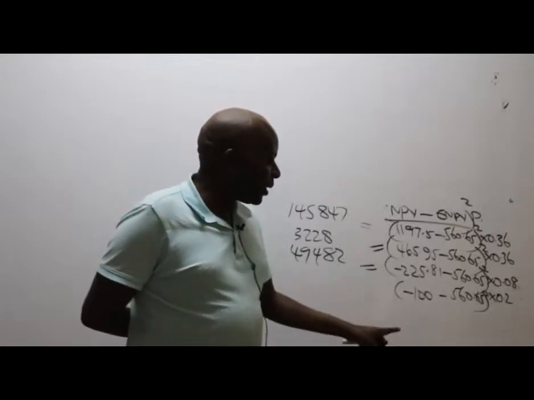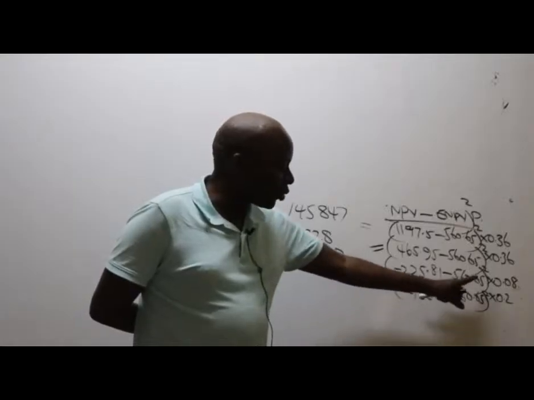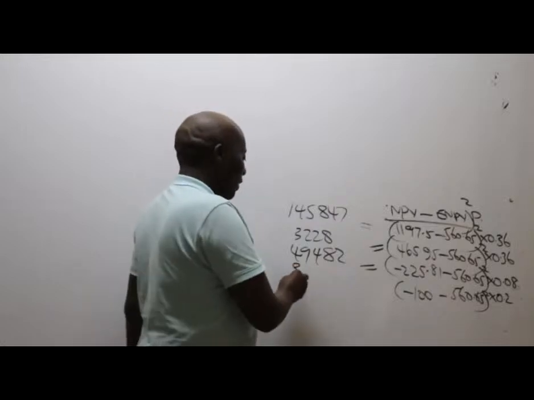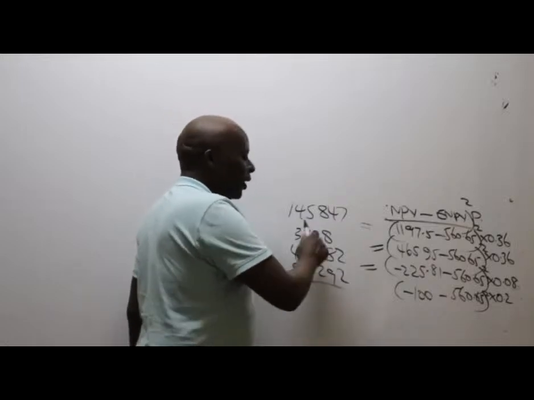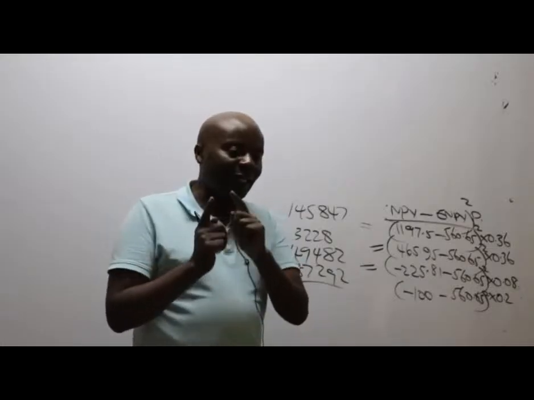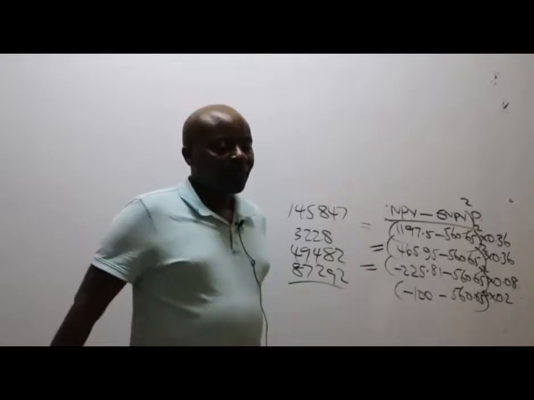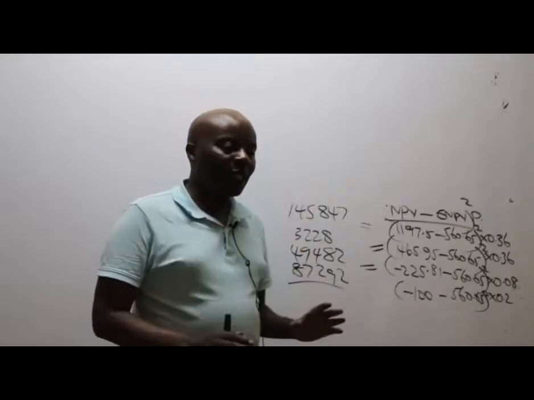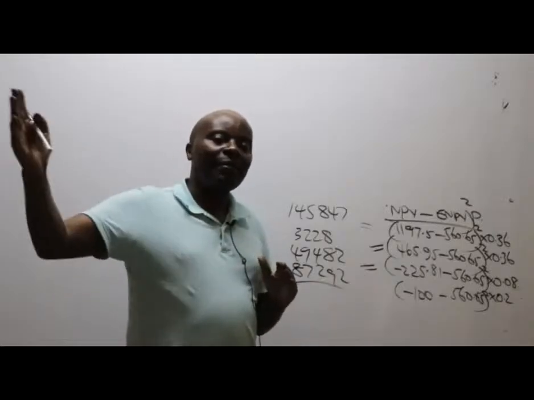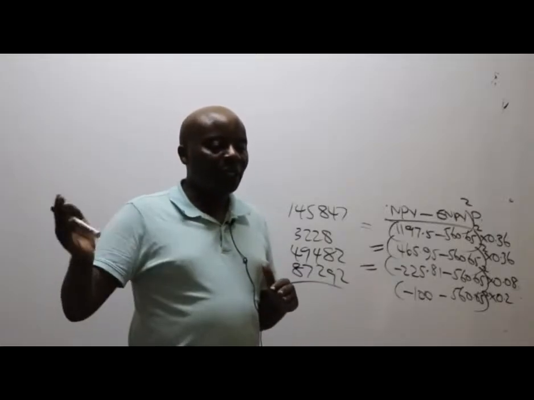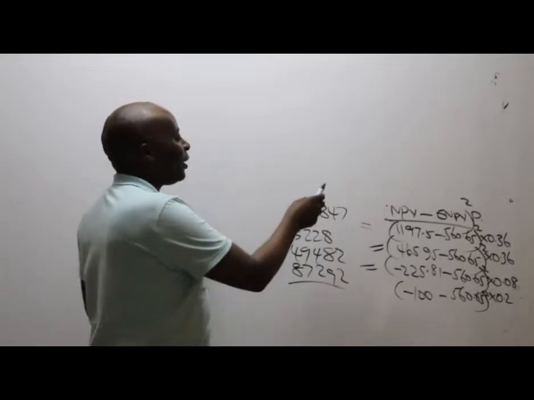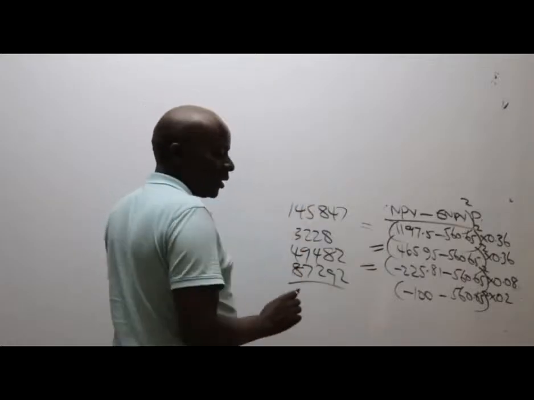You say open brackets minus 100 minus this, close, squared times 0.2. What are we getting? 87,292. Now I want to believe that these figures are quite close to whatever figures you have, aren't they? They may not be exact, but I believe you'll give me permission to work with them, unless there is one that is materially misstated. Is there anyone that is materially misstated? They are very correct. Thank you very much. So please, as per the formula, could you kindly give me the summation?